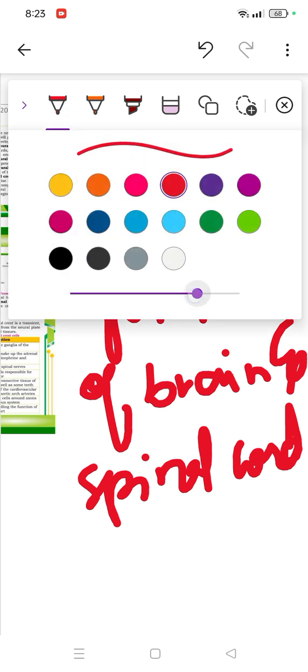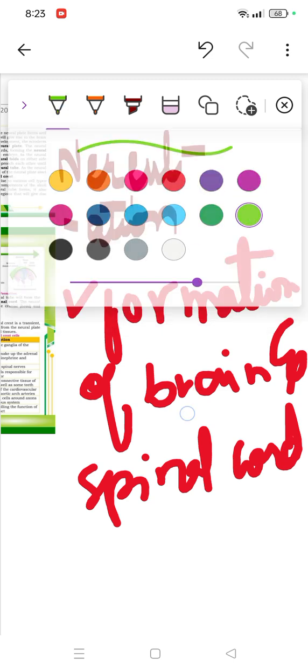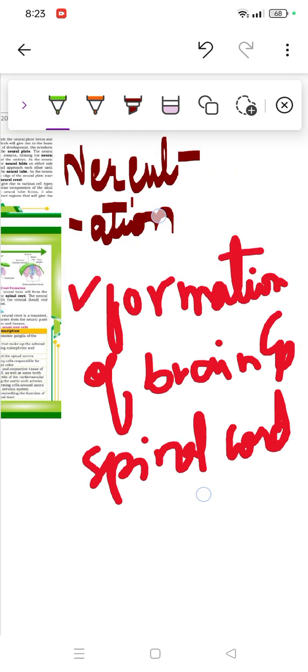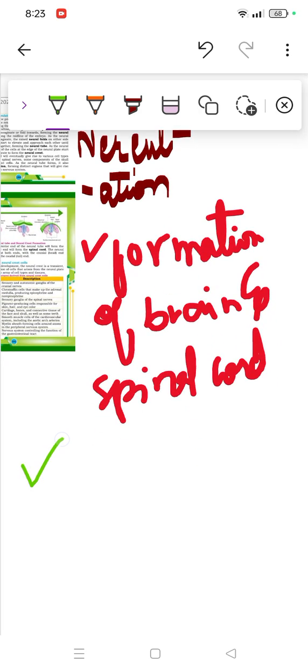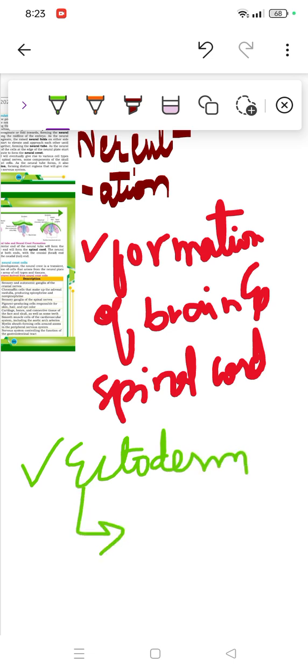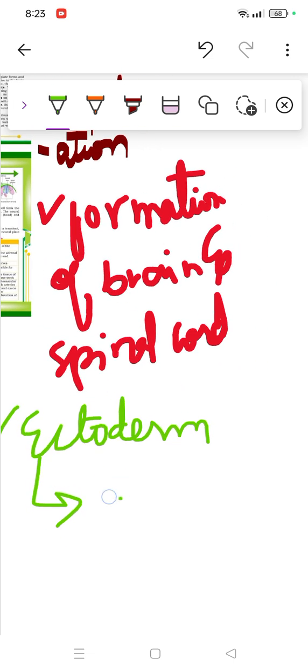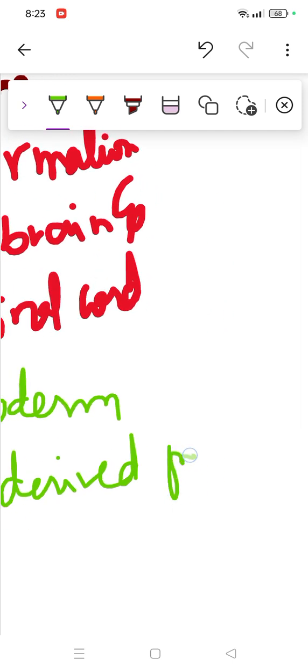Then, if we just consider neurulation, which is derived from what? Derived from ectoderm, which is the outer germ layer. Ectoderm. This is derived from the nervous system.